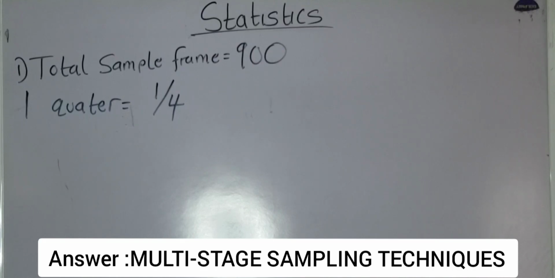But for me, I'm going to choose multi-stage. When we talk about multi-stage sampling, out of the 16 local governments, the researcher might just choose maybe five farmers from each local government. That is what we call multi-stage.